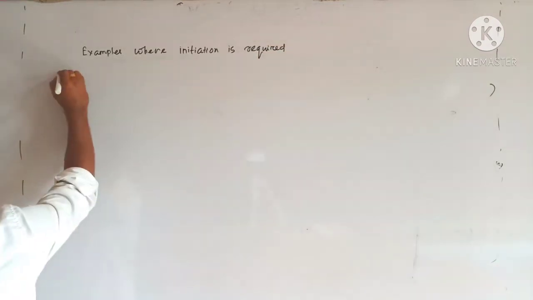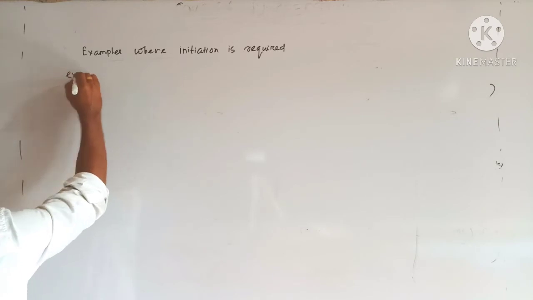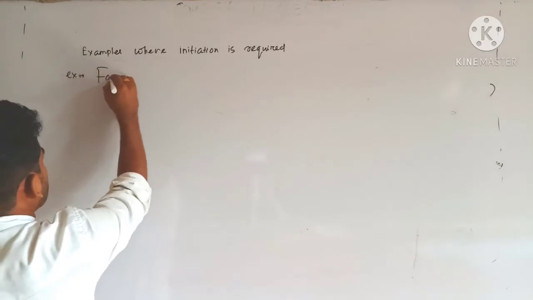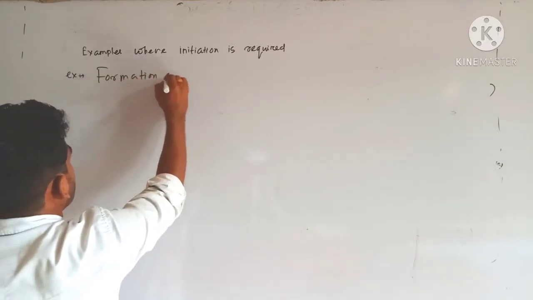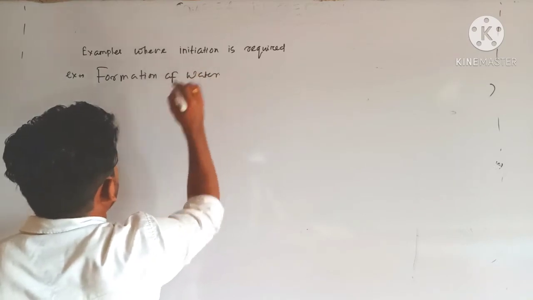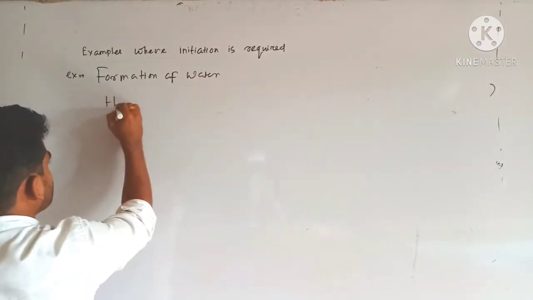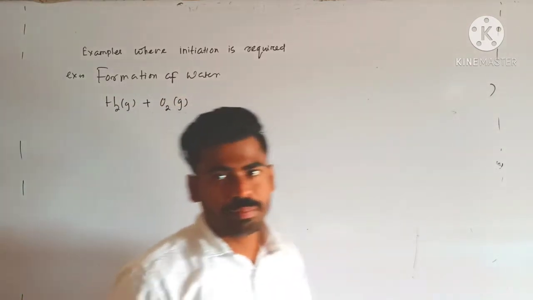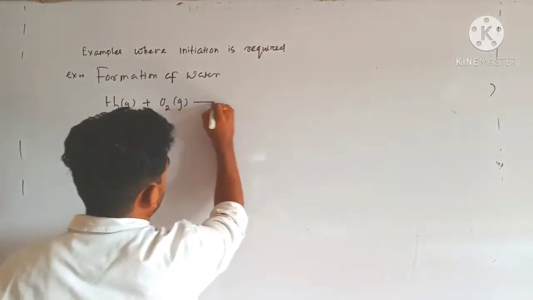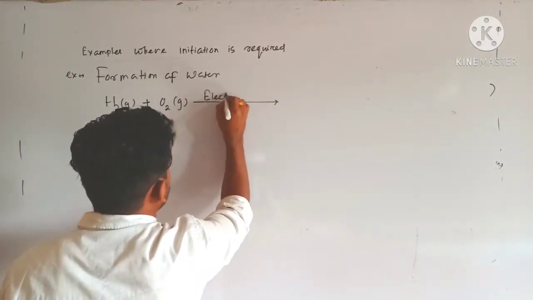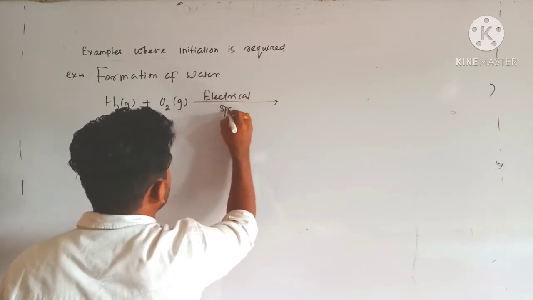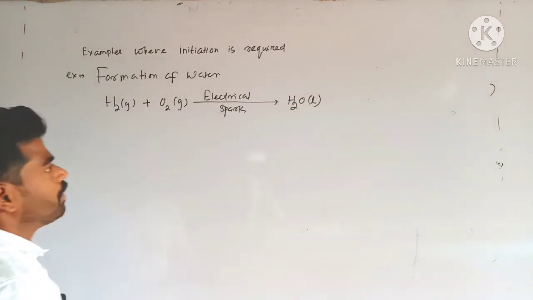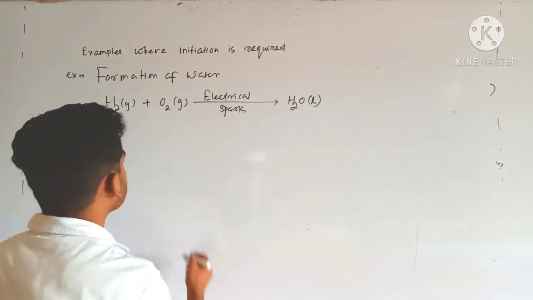For example, I can write the formation of water from dihydrogen and oxygen, H2 gas plus dioxygen. Here some initiation in the form of an electrical spark is required for the formation of liquid water. That clear?